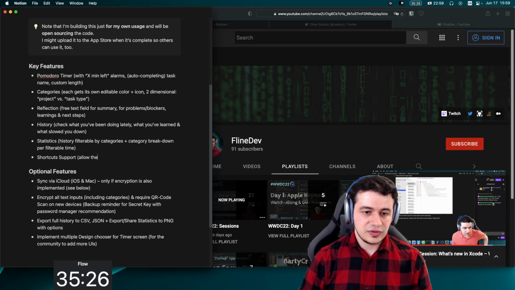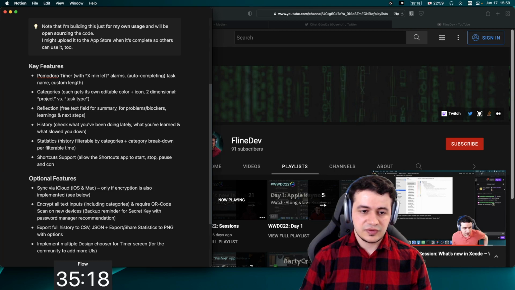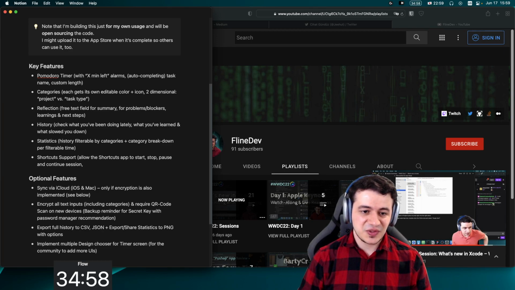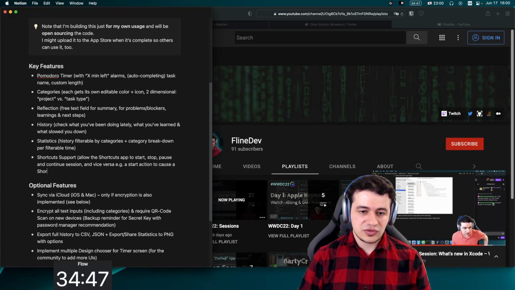Allow the Shortcuts app to start, stop, pause, and continue sessions. And also I want it to be the other way around, that when you start a session you can cause a shortcut to start. Not sure if that's going to be technically possible, but I'm confident that we can find a solution there. So I want basically, and vice versa, e.g. a start action to cause a shortcut.